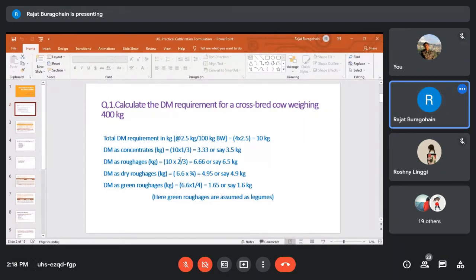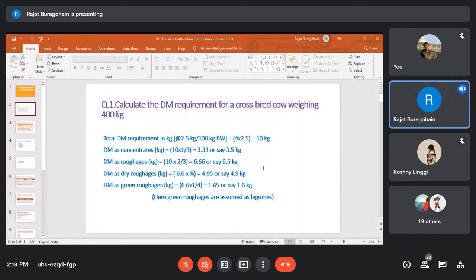And 2/3 of the total dry matter requirement we have to provide in the form of roughages. And here, for 400 kg body weight, it will be 6.5 kg approximately per day. And roughages, you know, there are two types of roughages: dry roughages and green roughages. Dry roughages means hay. It may be hay, it may be straw. And green roughages may be green grass, maybe tree fodder.